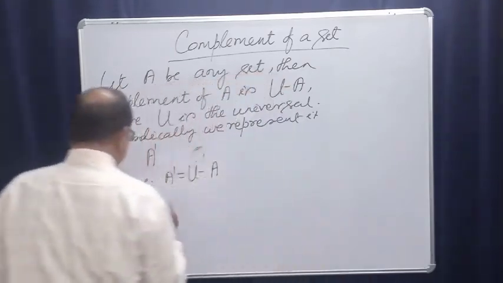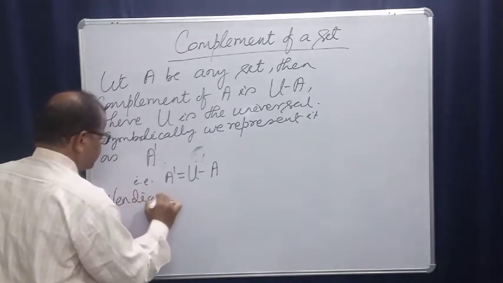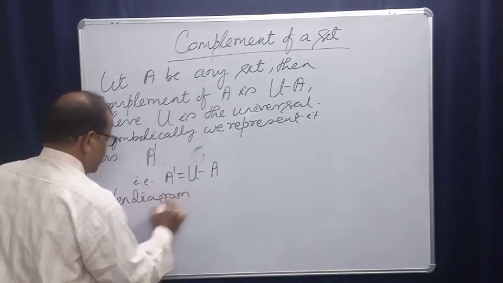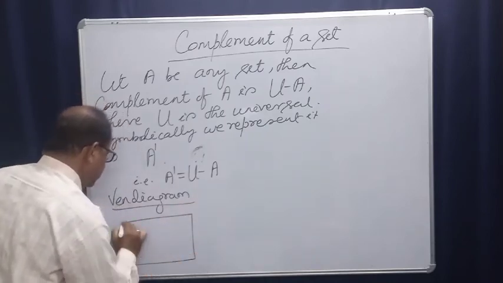Suppose if you take the Venn diagram, suppose this is our universal set, right?